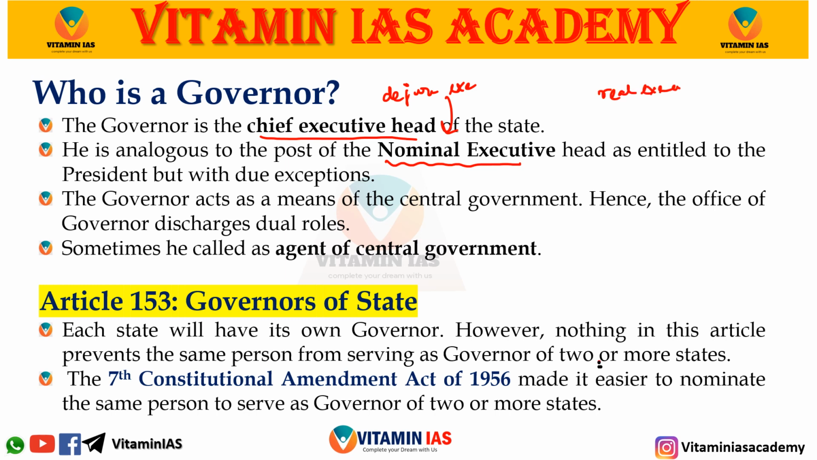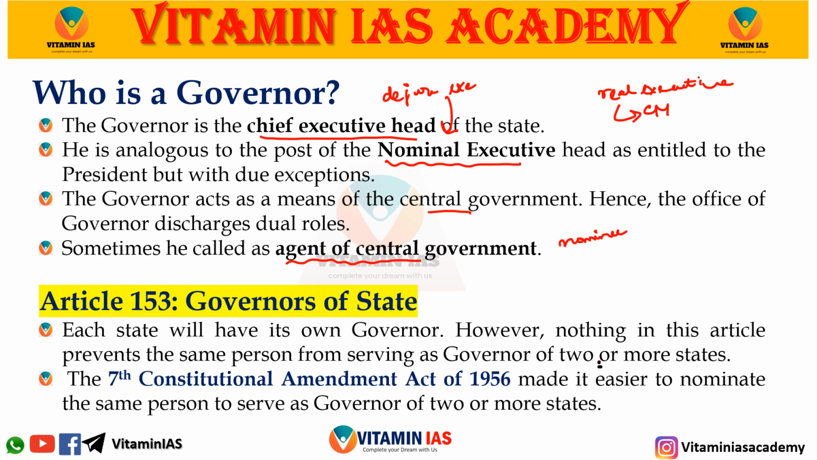The real executive of the state is the chief minister. The chief minister is the real executive, but the nominal executive is the governor. He is the chief executive head. It means that all the executive power is in the hand of the governor. Governor acts as a means of the central government, because we also say that he is an agent of the central government. He is also known as the nominee of the central government.